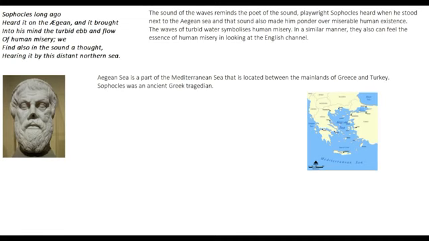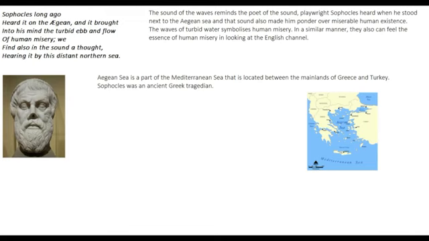So this is the kind of parallel that is being drawn. Such an interesting parallel, and you can see that the poet has jumped across time to establish this kind of parallel. He is now not talking about the present but talking about the past. He is not talking about the beach of Dover now, but has gone to the Aegean Sea that used to flow between the mainlands of Greece and Turkey. So this is what is implied in this poem.